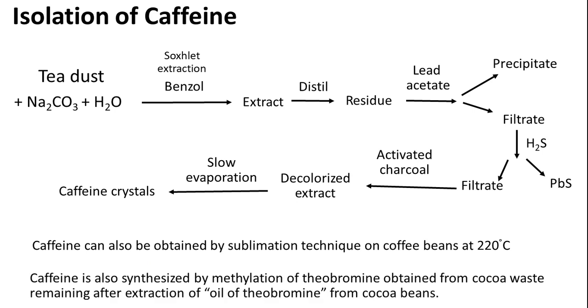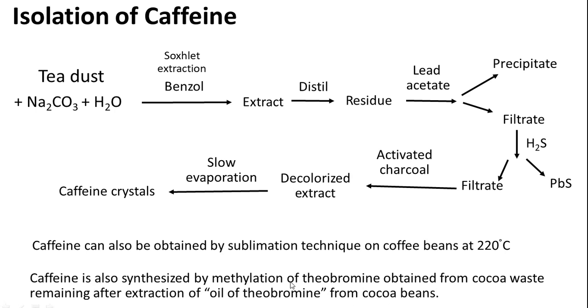The third procedure: in industry the product has to be obtained with minimal cost, so the price of the inputs has to be reduced. So what is the input that we are using? Theobroma oil is obtained from cocoa beans. Once the oil is extracted, the remaining material contains a lot of theobromine. This theobromine can be methylated to obtain caffeine.